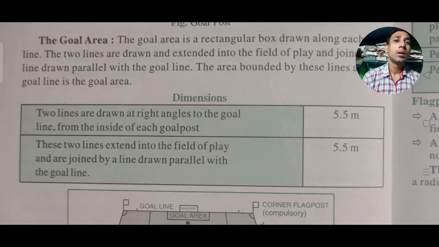What are the dimensions? The two lines drawn at right angles to the goal line from the inside of each post should be 5.5 meters, and the two lines extended into the field of play and joined by a line parallel with the goal line should also be 5.5 meters. Keep these dimensions in mind, because these are the things that will be asked in your examinations.